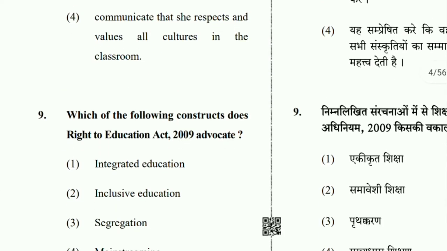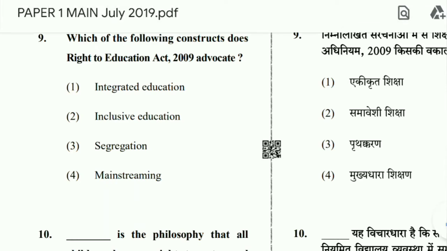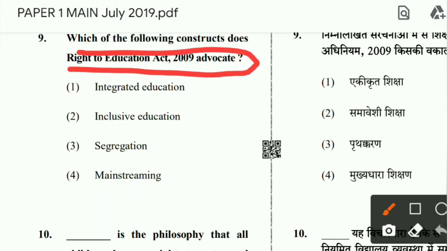Okay, then question number 9, which of the following constructs does the Right to Education Act 2009 advocate? According to this act, which of the following constructs is advocated? Integrated, inclusive, segregation, mainstreaming. We all know that RTE advocates inclusive education.